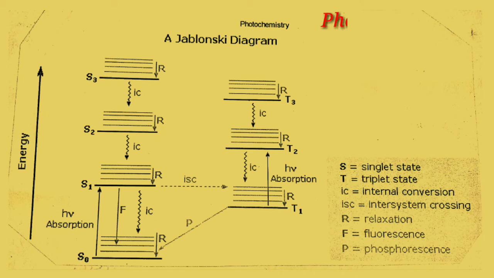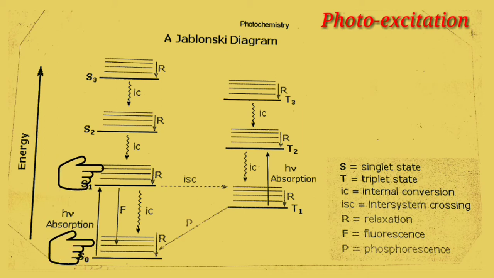First process is photoexcitation. When the molecule is photochemically promoted to excited state, the transition is S0 to S1. S1 level is subdivided into number of vibrational levels. If excess of energy is absorbed, it may go to S2 state.